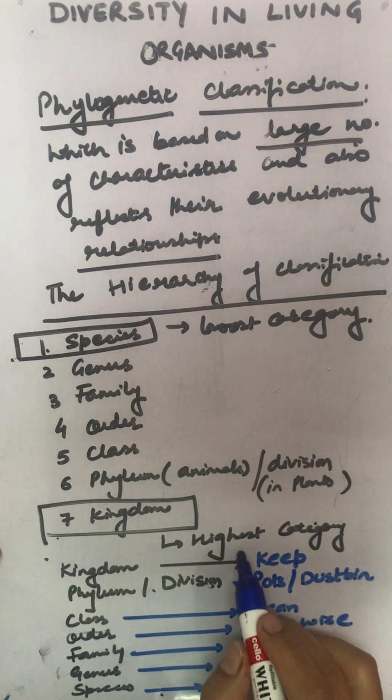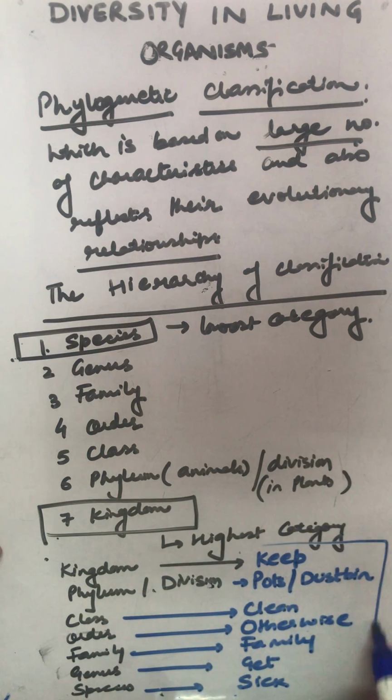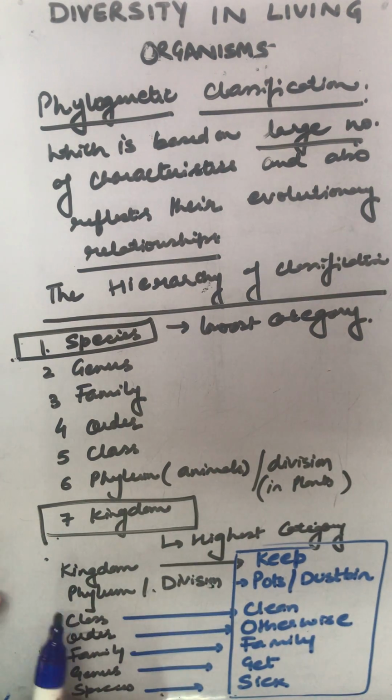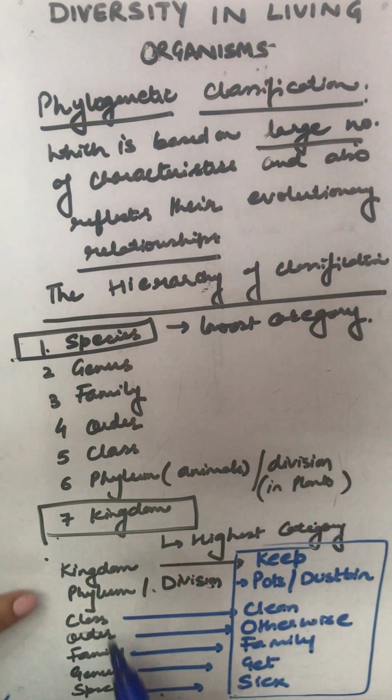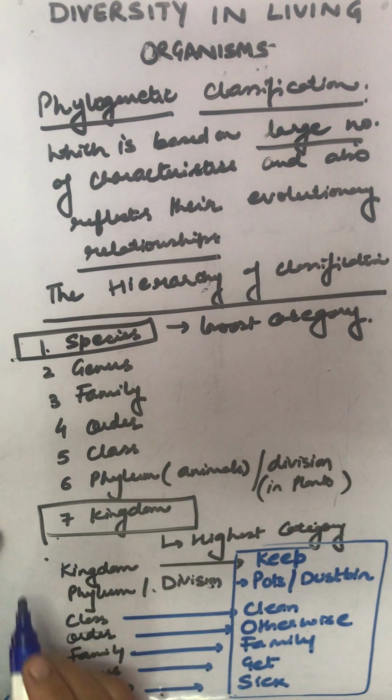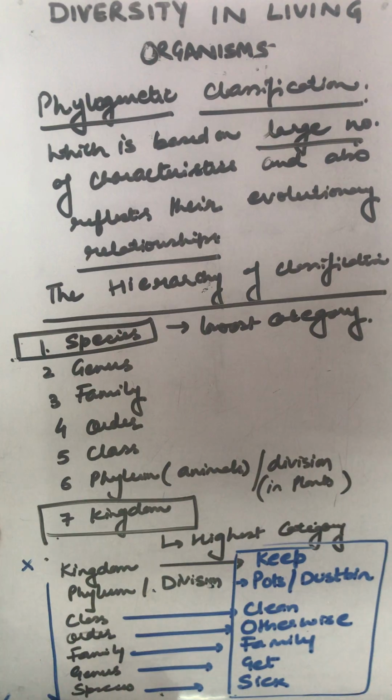Just remember this simple trick to remember kingdom, phylum, class, order, family, genus, species in sequence. We cannot break the sequence. We cannot say kingdom, phylum, order, class, family, species, genus. No. We have to read them in order.